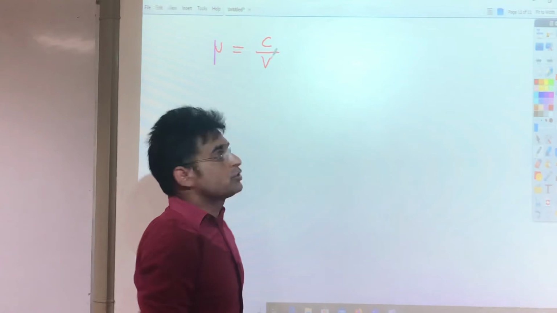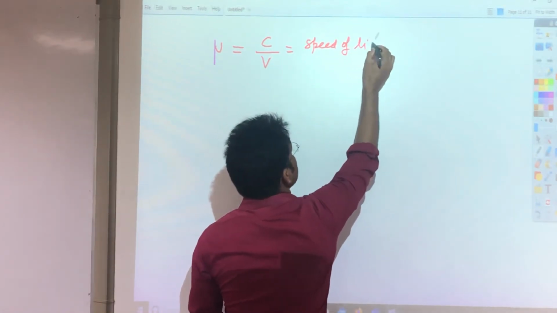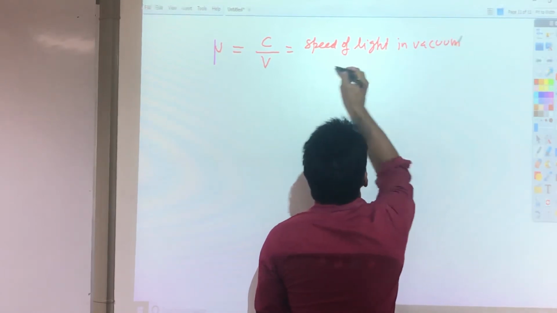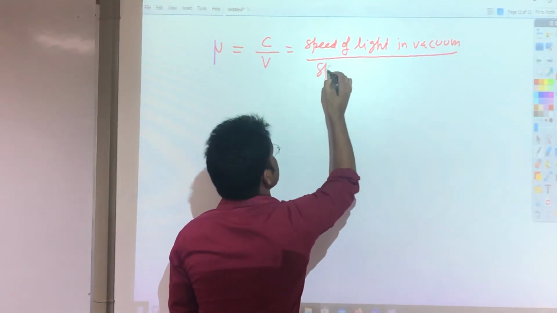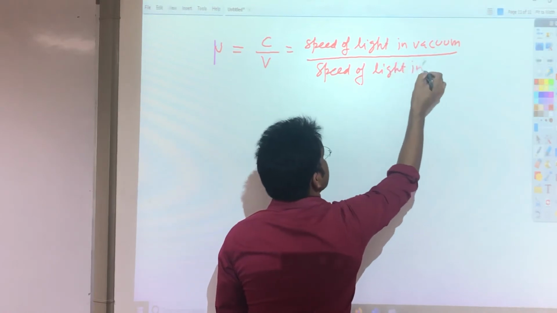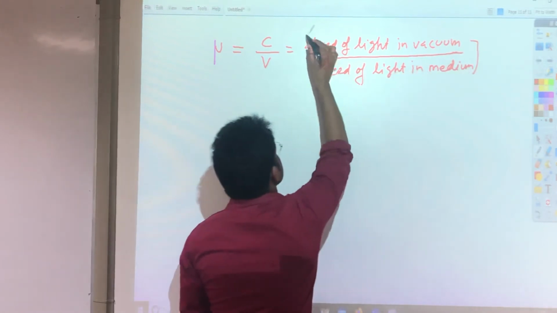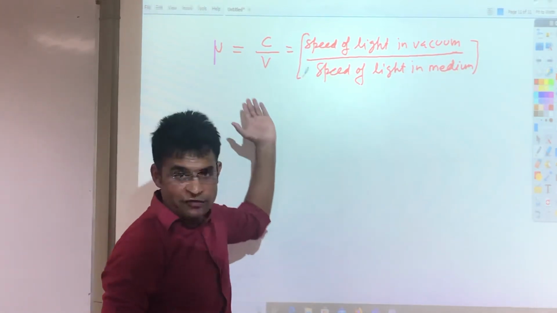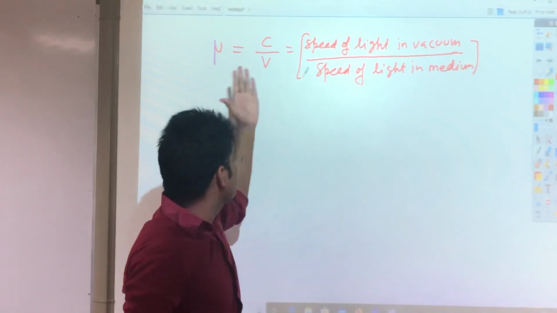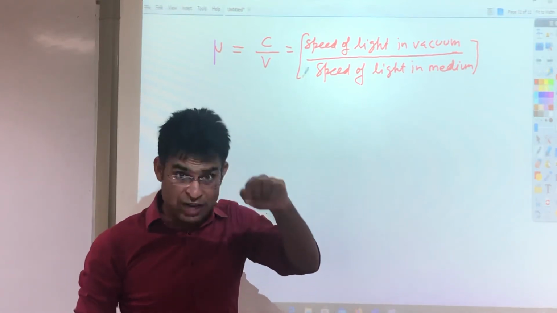This c is the speed of light in vacuum, and v is the speed of light in the medium. That's what we calculate, the refractive index. This is the formula, which is in 10th grade NCERT. Mu is equal to c divided by v, where c is the speed of light in vacuum and v is the speed of light in that particular medium.